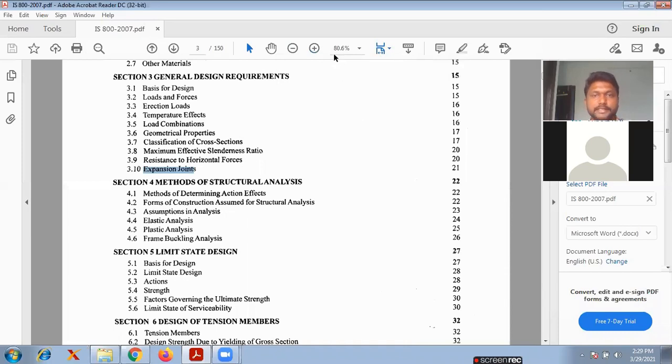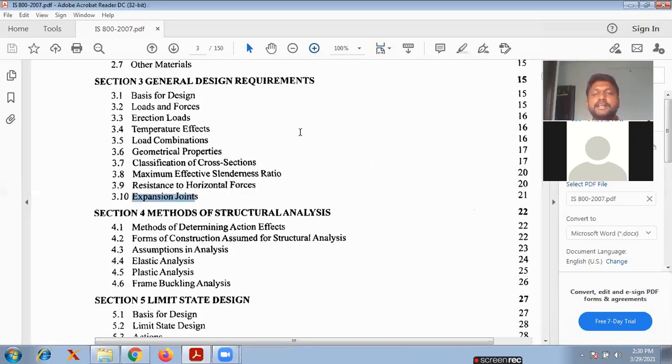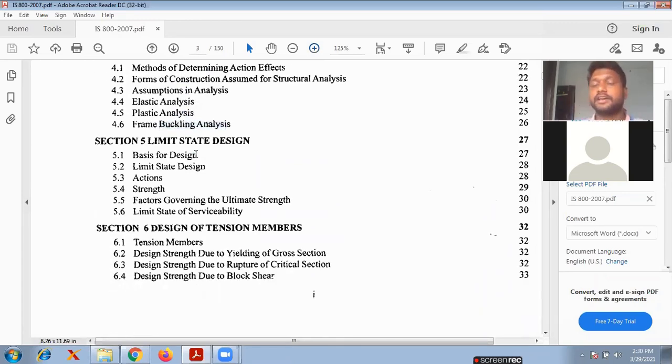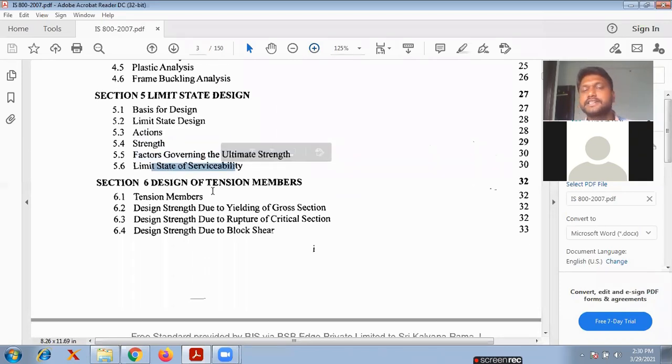Now it looks clear, I think so. Yeah. Next, the methods of structural analysis, the method of determining the action effects, forms of construction assumed for the structural analysis, assumptions in the analysis, elastic analysis, plastic analysis, frame buckling analysis, and the most important thing, section 5. If you see here, it is limit state design. So here you will get all the limit state design method, the basis for the design, limit state design, action, strength, factors governing the ultimate strength, limit state of serviceability. Here you will get the exact design procedure.